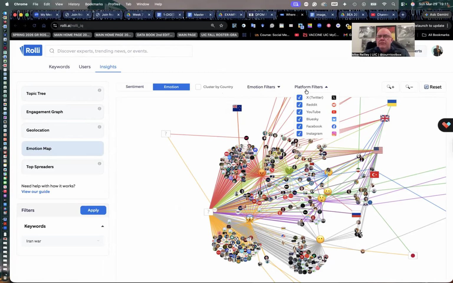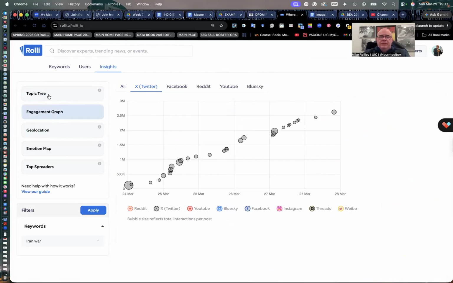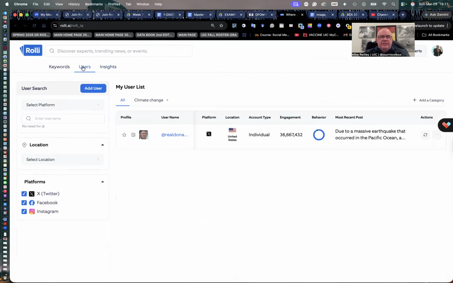There's various filters you can do with this too. You can turn on and off the different social platforms. These are all the filters: happiness, sadness, anger. It gives you the color codes here to read what they are actually saying. So, kind of some interesting little breakdowns of these various insights.